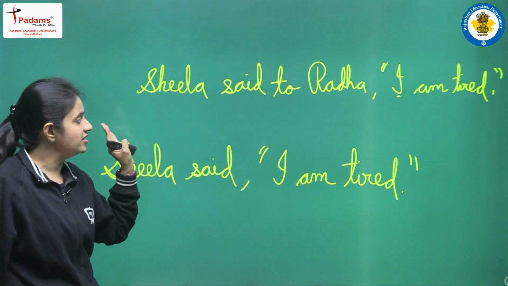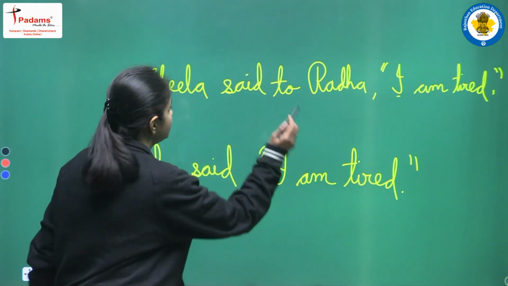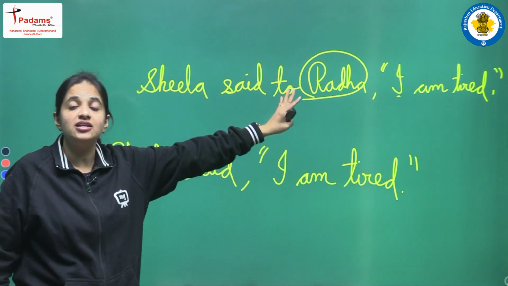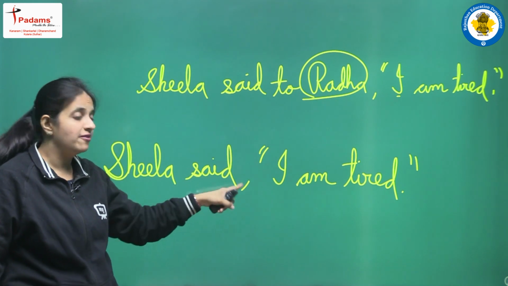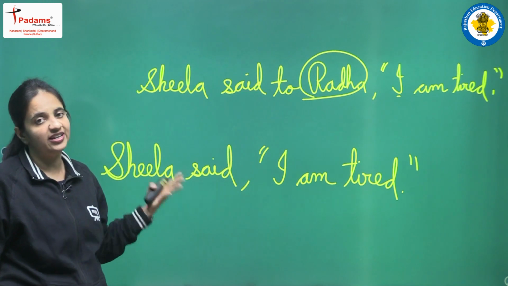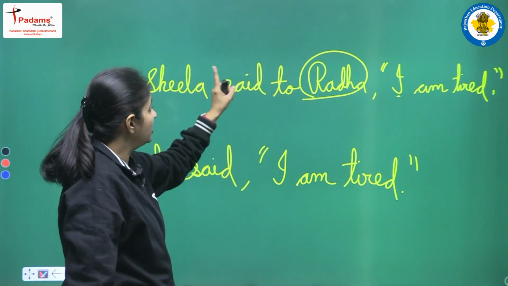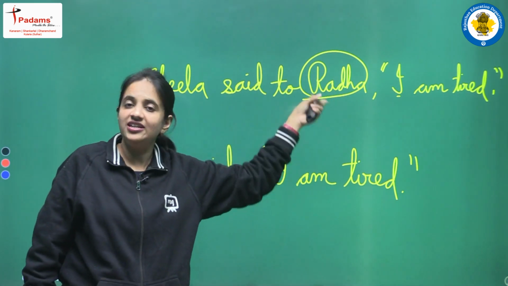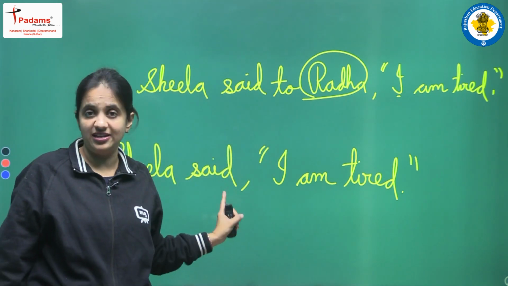We can observe that we do have a change: in this sentence we have an object, one person, one noun as an object, but in this sentence we have no object. Sheila is the subject, this is very much clear. In the first sentence, Sheila said to Radha, Radha has the role of object, but in this sentence we have Sheila said, so no object is here.